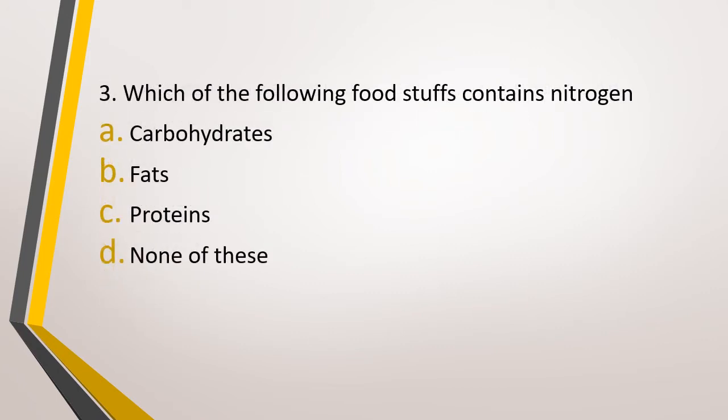Question number 3. Which of the following foodstuffs contains nitrogen? Option A, carbohydrate, option B, fats, option C, proteins, or option D, none of these. Which of the following foodstuffs contain nitrogen? The correct answer is option C, that is proteins contain nitrogen.